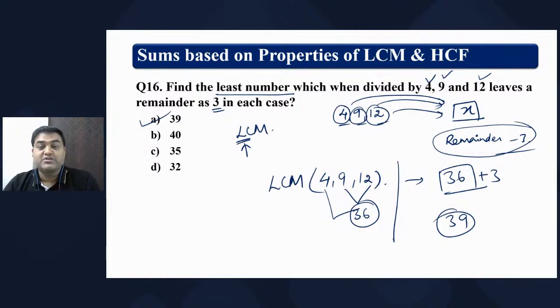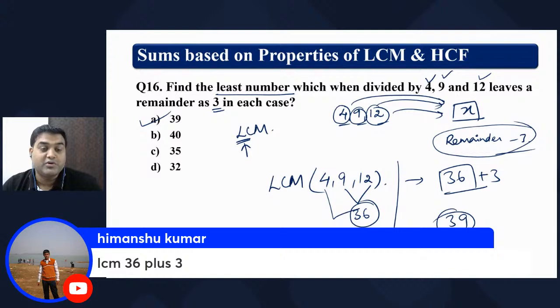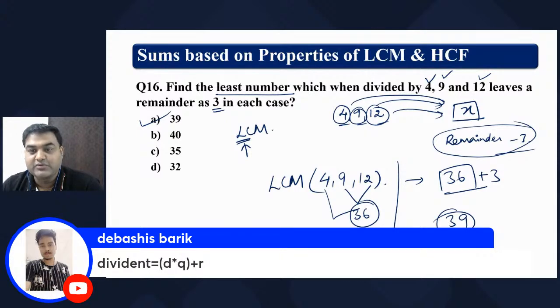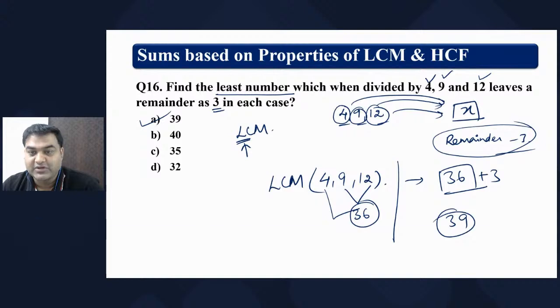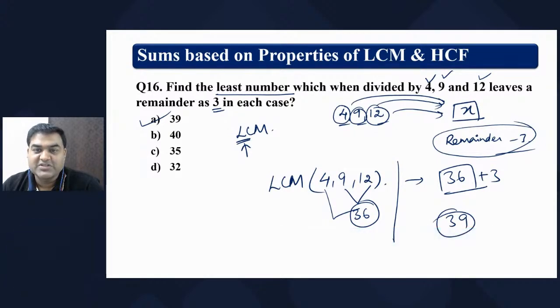Please post in the chat box if you have understood what I was trying to do. Many have given the answer, no problem. Sovik has given 36 as the LCM. Wonderful. Vital has given the answer as 39. Many have given 36, 39. Himanshu, your answer has come on the screen now in the chat box. LCM plus 3. Wonderful. Dividend is equal to divisor into quotient plus remainder. Very good. Many have given the answer as 39. Just let me know if the explanation which I gave was understood by most of you or not. Okay, you people have understood. Wonderful. Thank you so much.